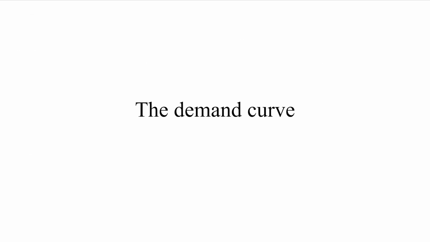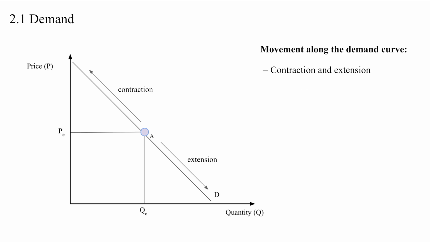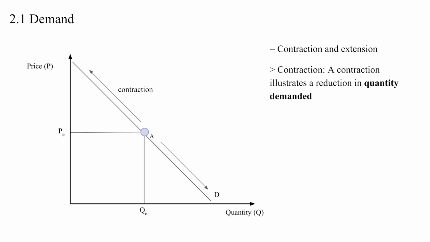Next is the demand curve. The demand curve is represented by the downward sloping D curve, where the y-axis represents the price of a good or service and the x-axis represents the quantity of a good or service. A change in quantity demanded results in a movement along the demand curve. This is often referred to as the contraction and extension in quantity demanded.